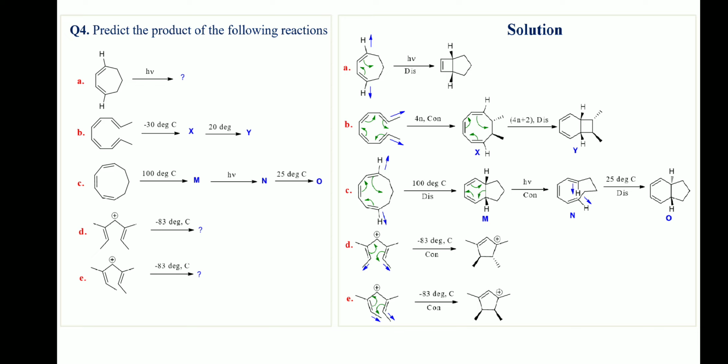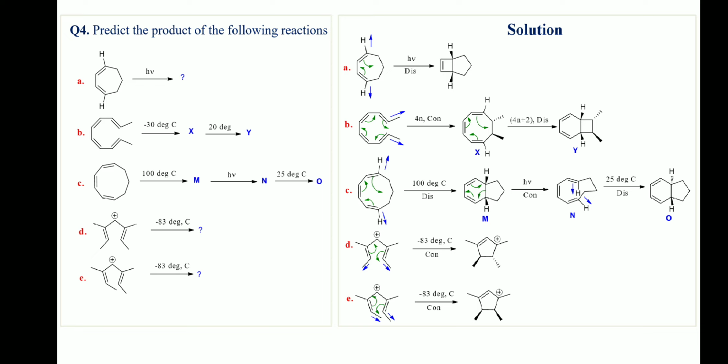In reaction D, the reactant has a 4n pi electron system. Under thermal condition, the allowed rotation will be con. Since the two methyl groups on the terminal carbons are pointing in opposite directions, in the product these two methyl groups will be trans to each other.